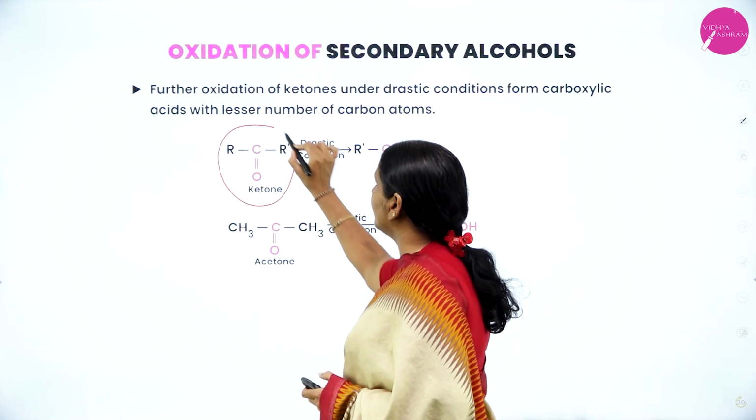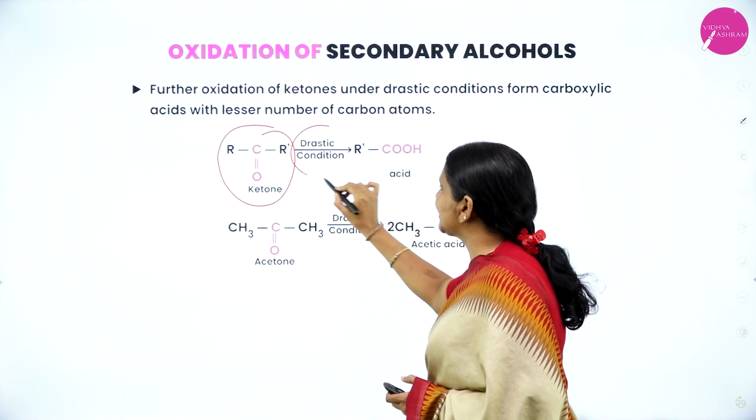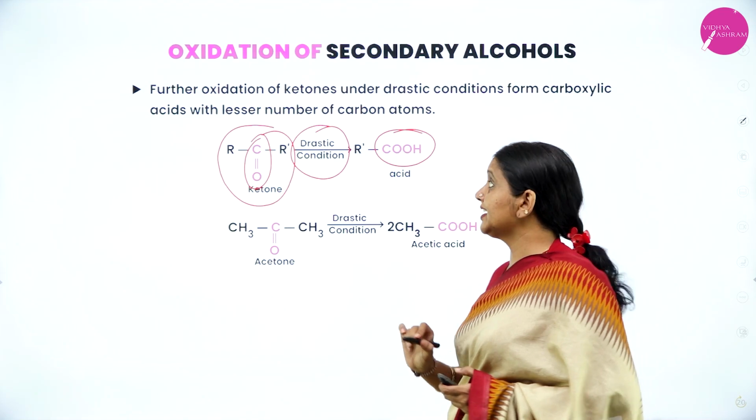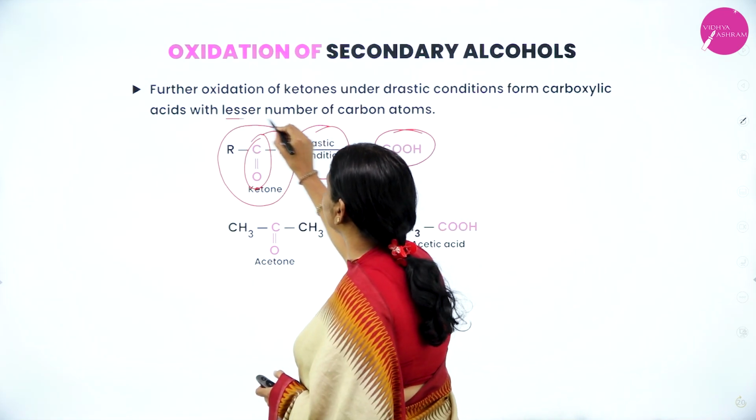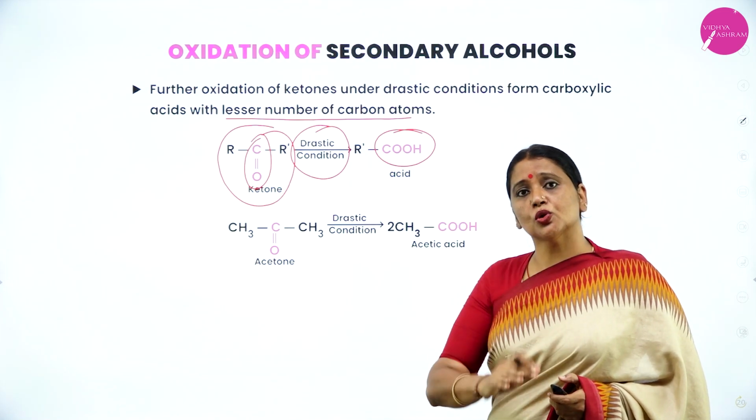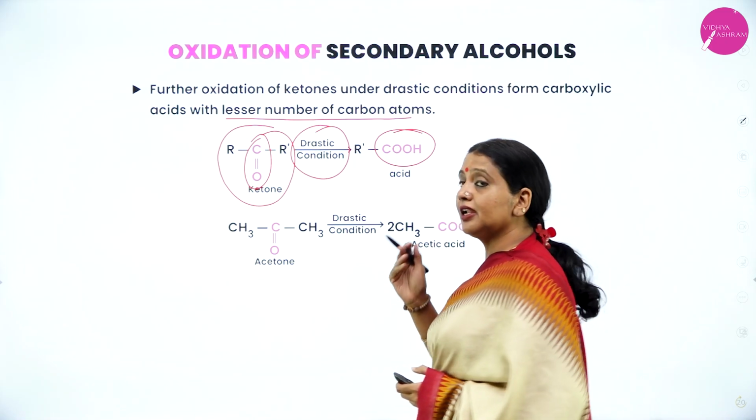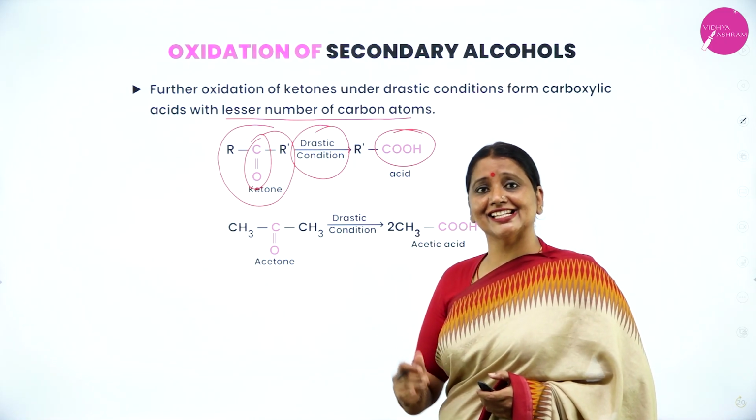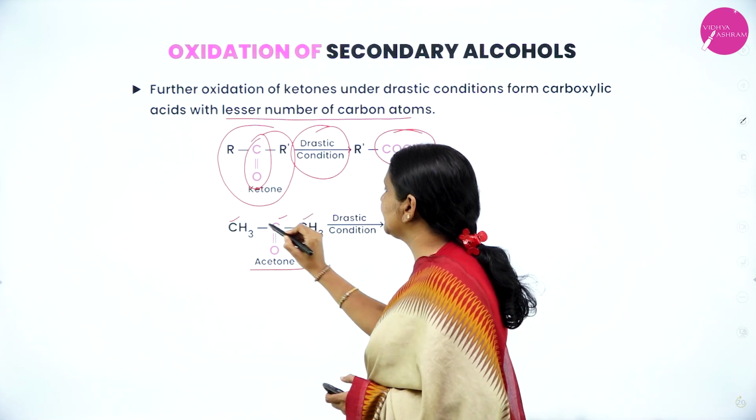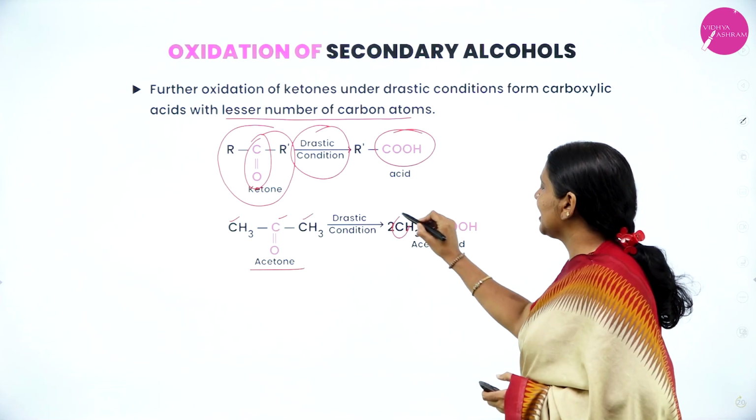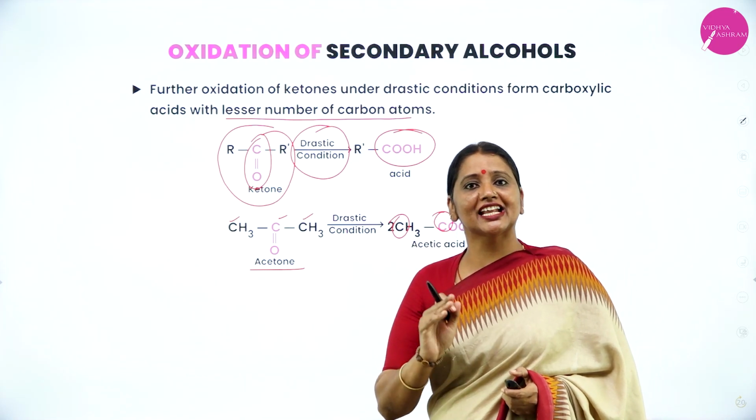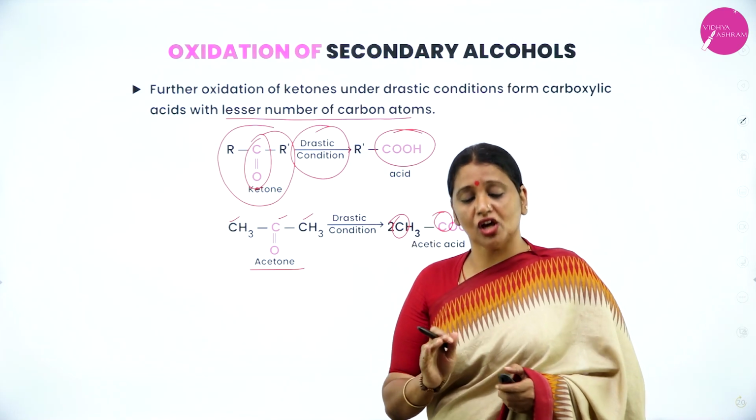Now the ketone which is formed, under further oxidation under drastic conditions, the ketone functional group is converted into carboxylic acid, and it forms a carboxylic acid containing a smaller number of carbon atoms than that of the ketone. That means when ketones are converted into carboxylic acid, the number of carbon atoms present in the carboxylic acid is less than that of the ketone. For example, observe here, in acetone, how many carbon atoms are there? 3: 1, 2, 3. But in case of acetic acid, we have only 2 carbon atoms. Therefore, the carboxylic acid formed contains fewer carbon atoms than the ketone.